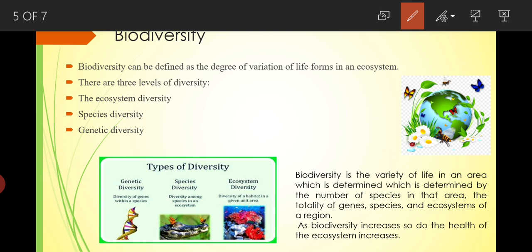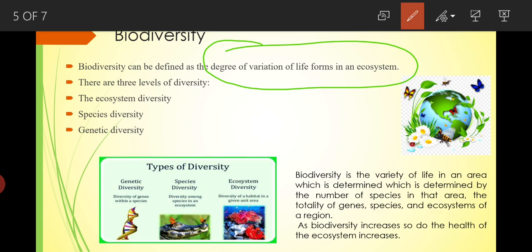Biodiversity can be defined as the degree of variation of life forms in an ecosystem, which means the variety of life in a specific ecosystem. It is determined by the number of species in that area, but also by the number of genes and the number of ecosystems in a region.